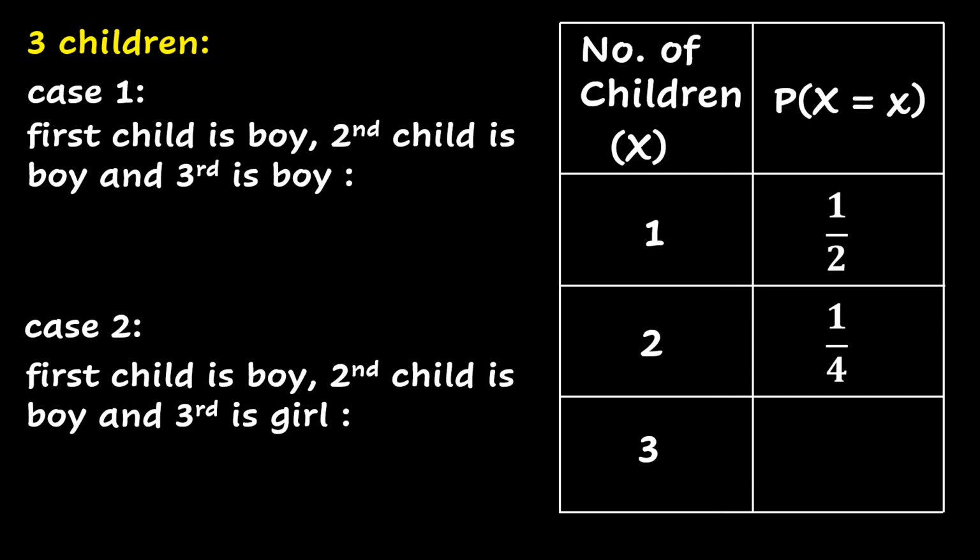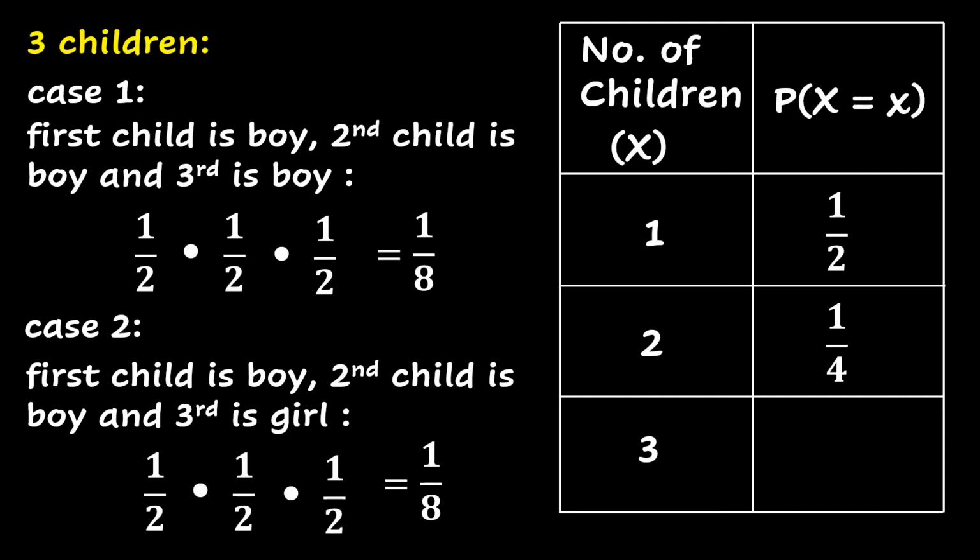For case 1, the probability for the firstborn being a boy is one half. The probability for the second child to be a boy is also one half. And the probability for the third child to be a boy is also one half. If we multiply these three probabilities together, we are going to get 1/8. This is the probability for case 1. Let's look at case 2. The probability for having a boy as the first child is one half. The probability of having a boy as the second child is also one half. And the probability of having a girl as the third child is also one half. So therefore, the probability is also 1/8.